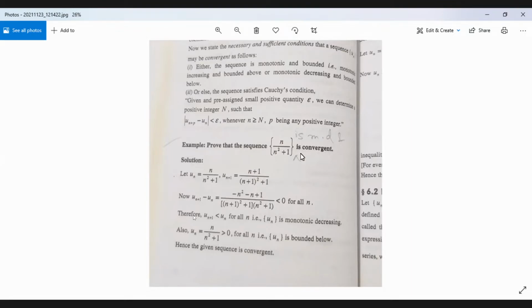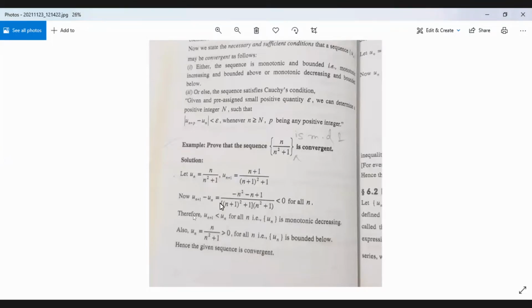Un is n by n square plus 1, and un plus 1 will be what? Un plus 1 will be simply n replaced by n plus 1. So that is (n plus 1) by (n plus 1) whole square plus 1. So if you subtract un from un plus 1, it will be (n plus 1) by (n plus 1) whole square plus 1 minus n by n square plus 1.